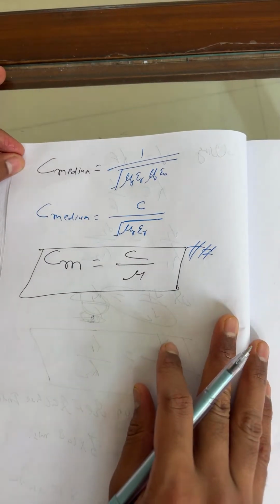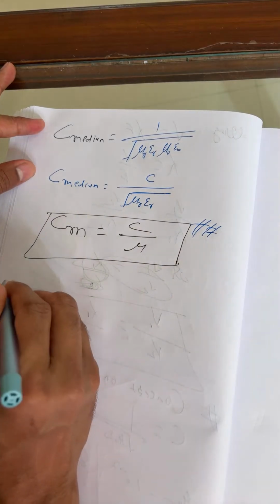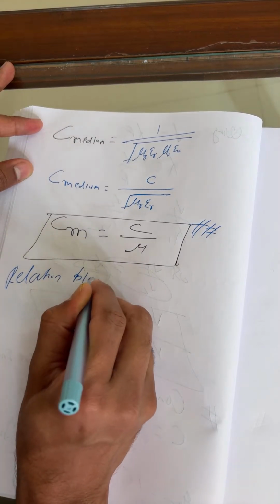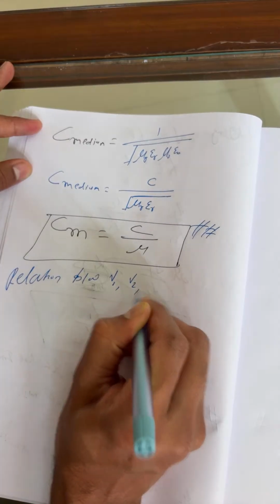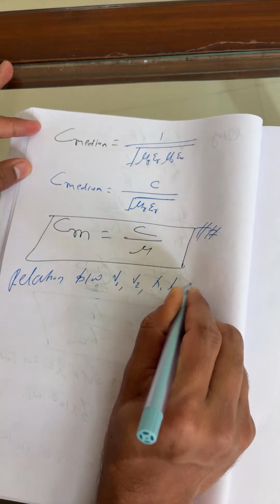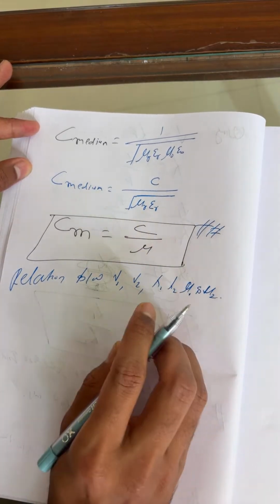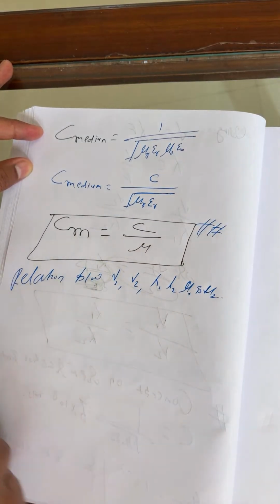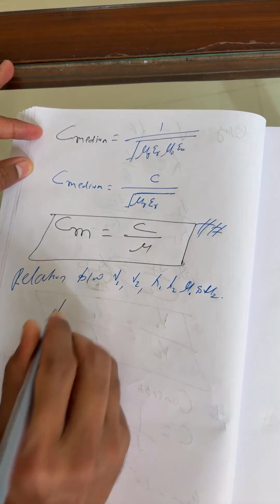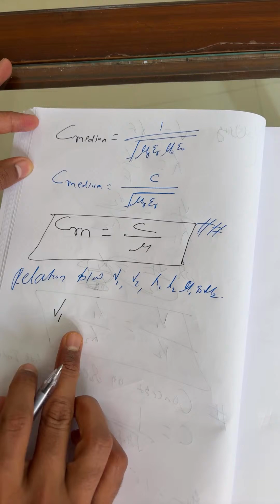Okay, so there are a few points which I wanted to tell you here. I can say it's a relation, students, between v1, v2, lambda 1, lambda 2, and mu1 and mu2, right? So just keep in mind everyone, every year they ask this formula.